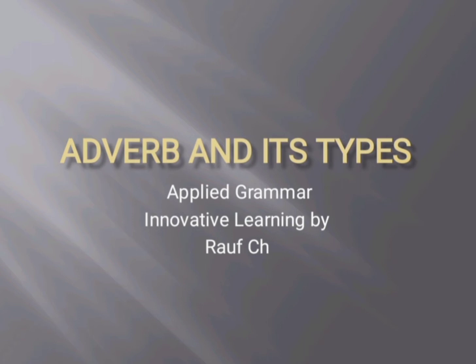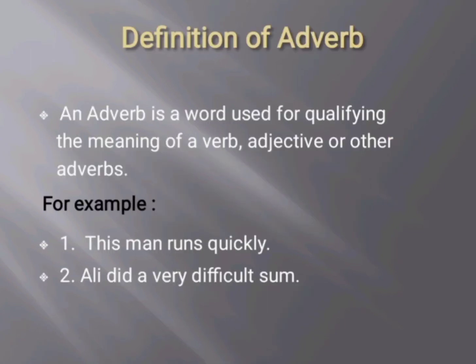Today the video is about adverb and its types. So let's see the first slide regarding adverb and its kinds. Firstly, we will see the definition of adverb, then further we will elaborate different kinds of adverb. So let's see its definition. An adverb is a word used for qualifying the meaning of a verb, adjective or other adverbs.